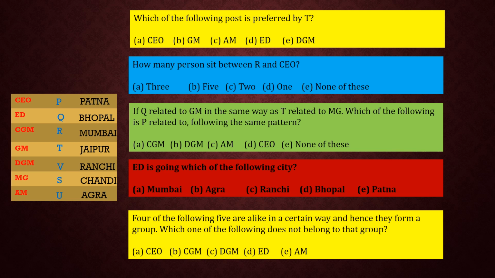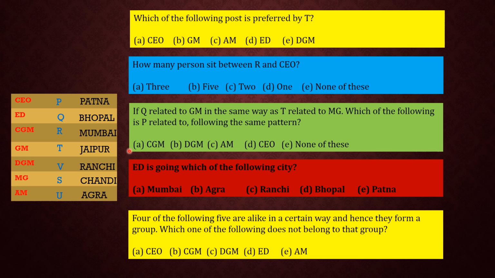Which of the following posts is preferred by T? T is preferring GM, General Manager, option B. How many persons sit between R and CEO? Between R and CEO, one person, that is Q, sits. So the option is option D. If Q is related to GM in the same way, Q and GM, one gap. As T is related to MG, T and MG, again one gap. Which of the following is P related to? P is related to CGM, option A.